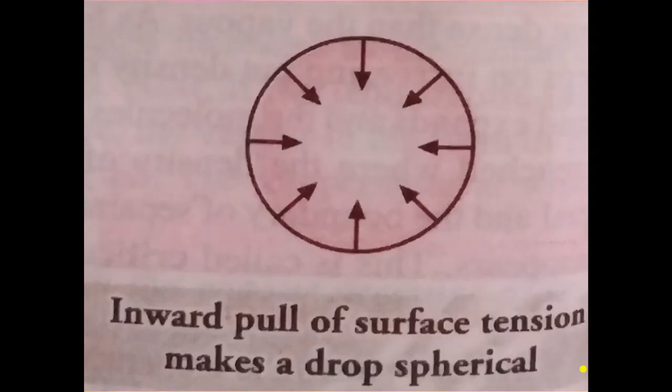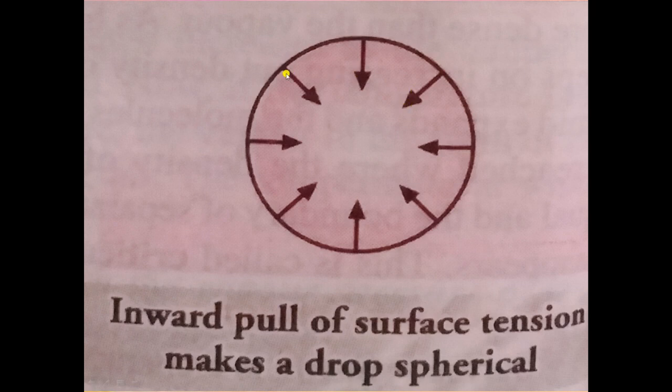Now there is a question: why are raindrops spherical in shape? When the surface area is minimum, the energy of a liquid state is lowest. So surface tension tries to decrease the surface area of the liquid. To decrease the surface area, surface tension acts in the inward direction, right?